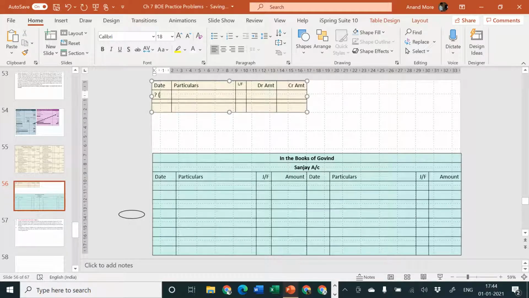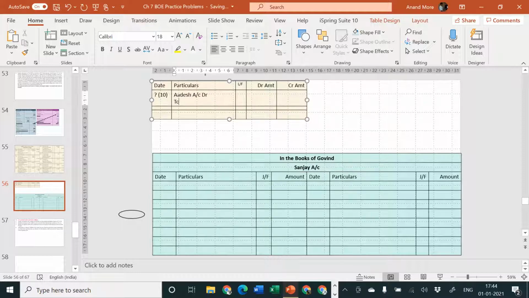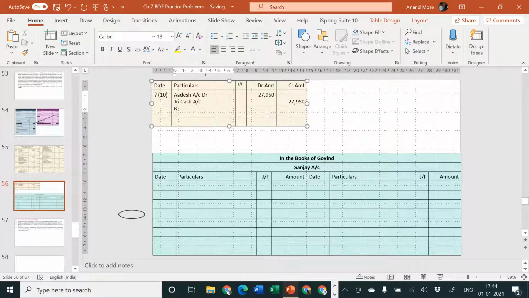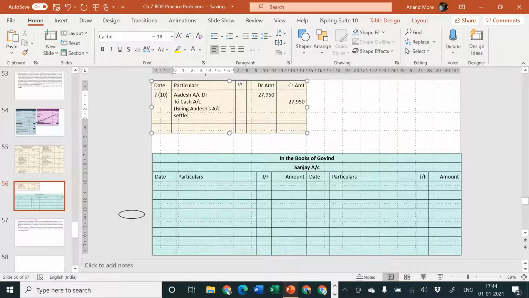In the books of Sanjay, entry will be, who is the receiver? Adesh is the receiver. Adesh account debit. What is going out? Cash is going out. So to cash account. And how much cash is going out? 27,950. Discount has already been lost by us, plus we are required to pay 450 rupees extra, being Adesh's account settled, or you can say paid off. Okay.